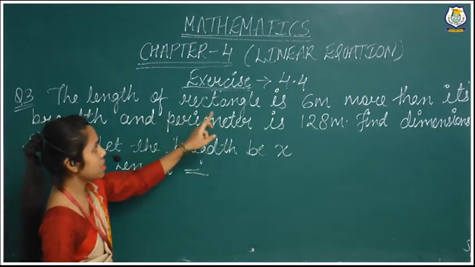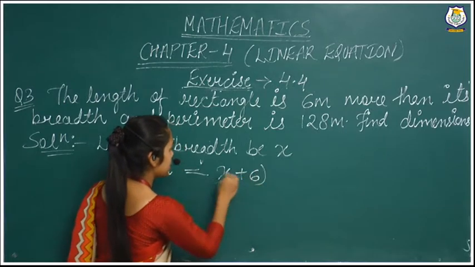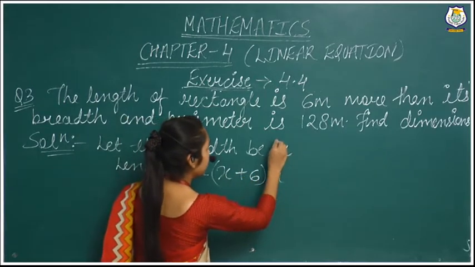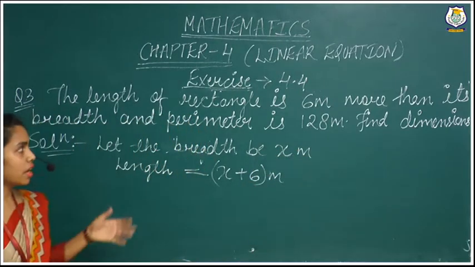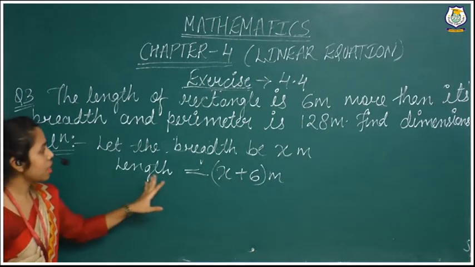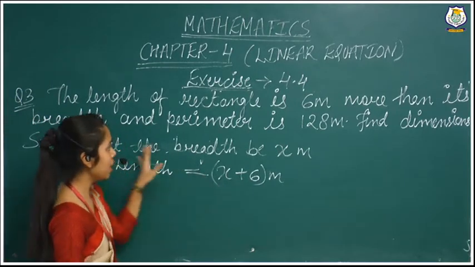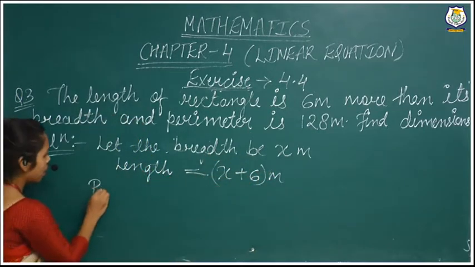The length is 6 meter more. It means x plus 6 meter, and width x meter, because length and width they have given in the form of meter. So length equals x plus 6 meter, and breadth we have taken x. Now we will put the formula.